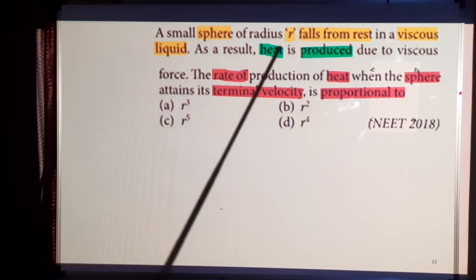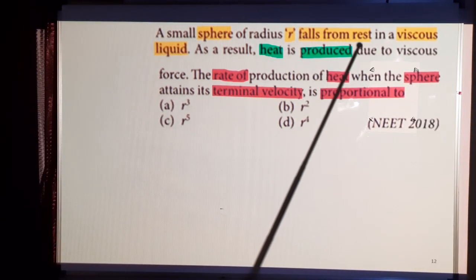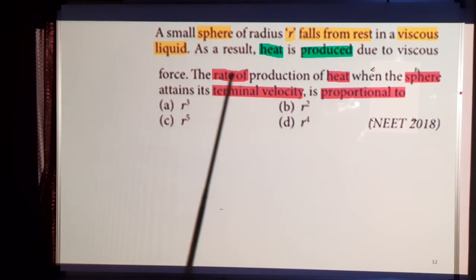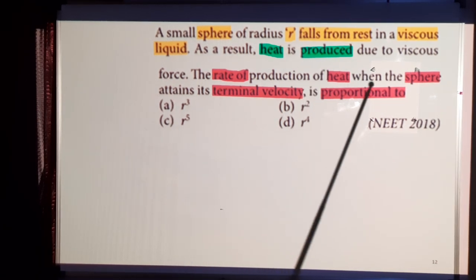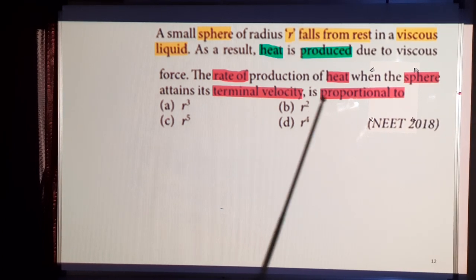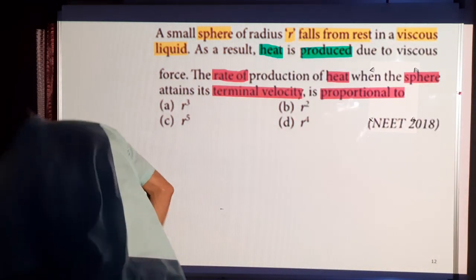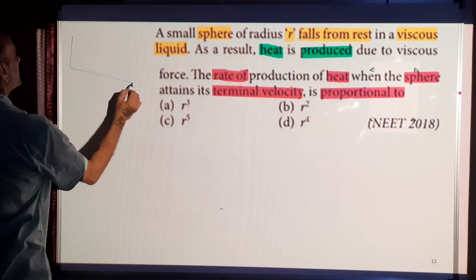A small sphere of radius small r falls from rest in a viscous liquid. As a result, heat is produced due to the viscous force. The rate of production of heat when the sphere attains a terminal velocity is proportional to. You can pause and try this question. So, a solid sphere falling in a liquid.